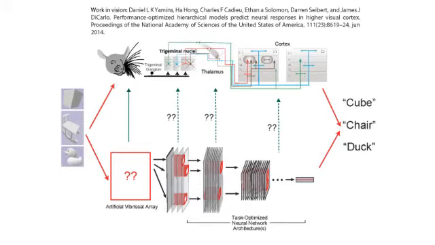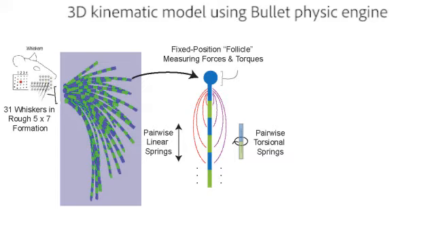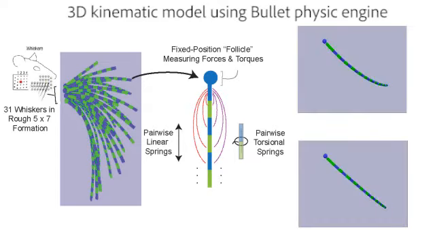But how do we get data into the system like rodent whiskers do? To obtain a physically correct model of the whisker array, we built 31 whiskers using the Bullet physics engine, each matching positions and curvatures to biological data. Each whisker consisted of units connected with springs. The stiffness of these springs was set to ensure that the whiskers behave like they are observed to do on